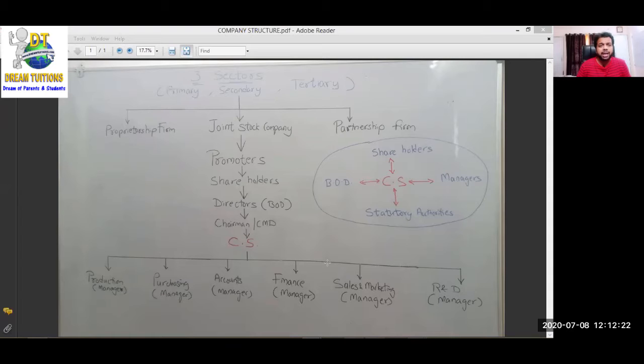So economic activities mainly have three sectors: primary sector, secondary sector, and tertiary. Secondary sector means manufacturing. You change the form of the raw material. Raw material matlab kacha mal, in Hindi we can call it kacha mal, and then we convert it into a finished product in the secondary sector. The secondary sector is all about manufacturing, factory, plant. All that comes under the secondary sector, where we use the raw material and convert it into a finished product.